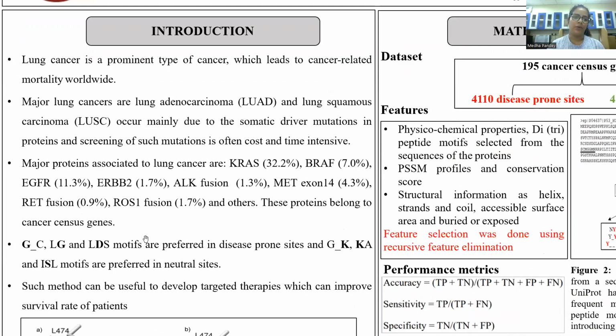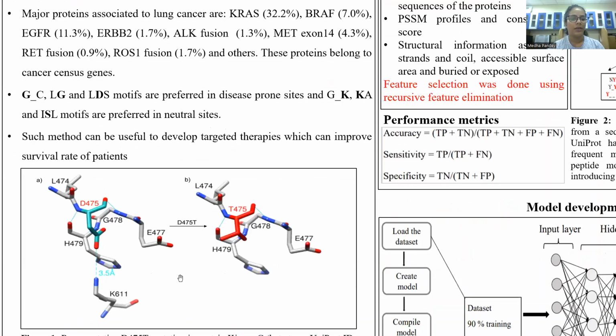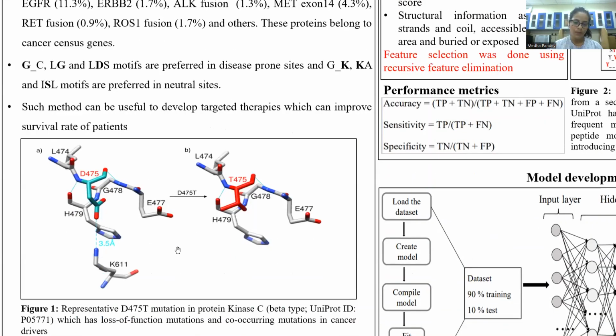Apart from that, we tried to identify some specific di and tripeptide motifs which are specifically preferred in disease-prone sites. Identifying the disease-prone sites will help to develop targeted therapies which can improve the survival rate of patients.